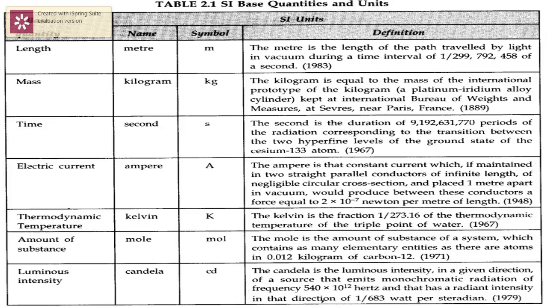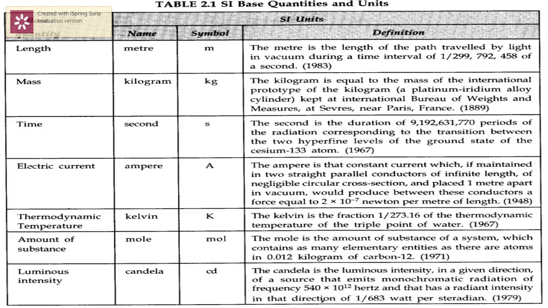For example, length is measured in the meter, mass in kilogram, time in second, electric current in ampere, thermodynamic temperature in Kelvin, amount of substance in mole, luminous intensity in candela. The respective symbols are given in the 3rd column, and in the 4th column they have given the definition for every unit. These definitions are only for knowledge purposes, not for the exam. So let's not go into detail about the definition part.